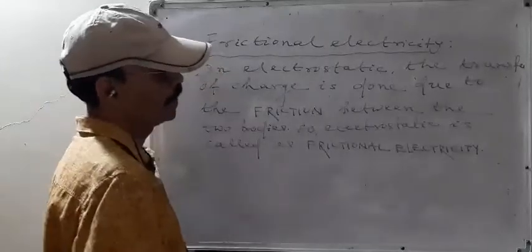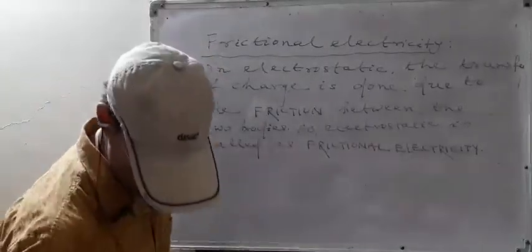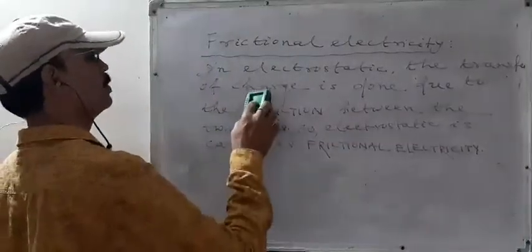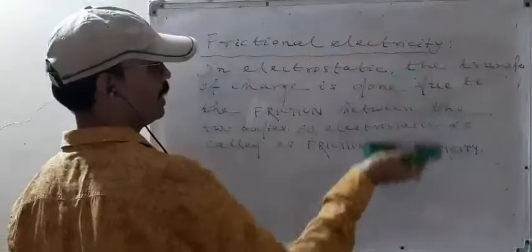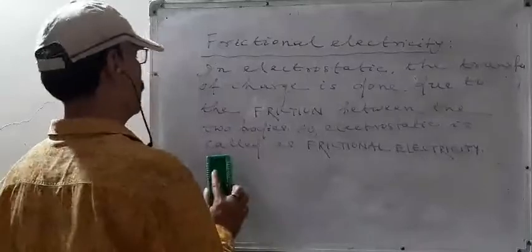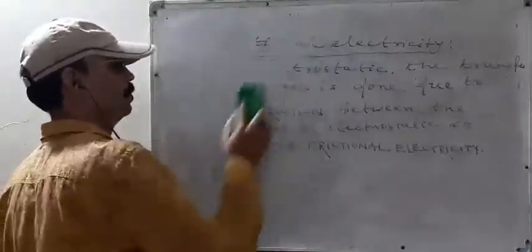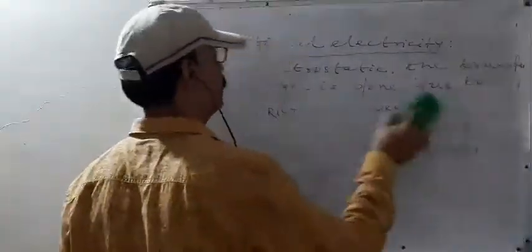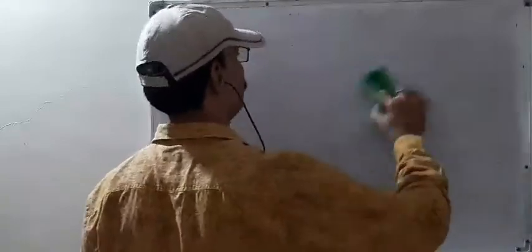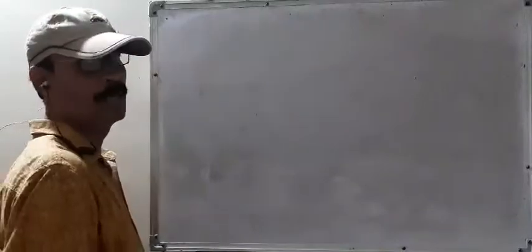So now let's proceed. Now we understood what is the term frictional electricity and from where this frictional electricity comes. So now we have to take one example of this electrostatic in our life. I think you already did it in your childhood.